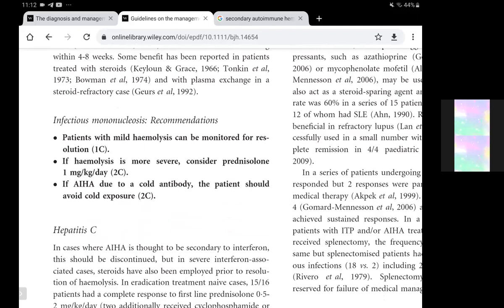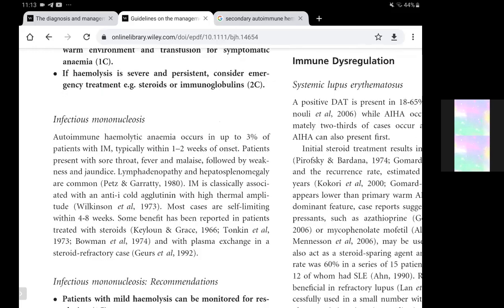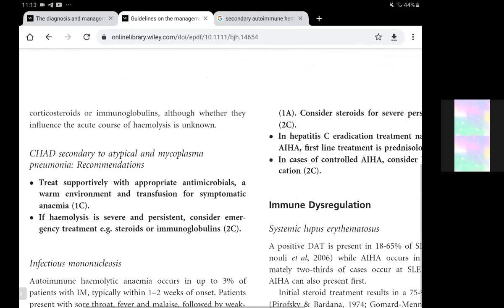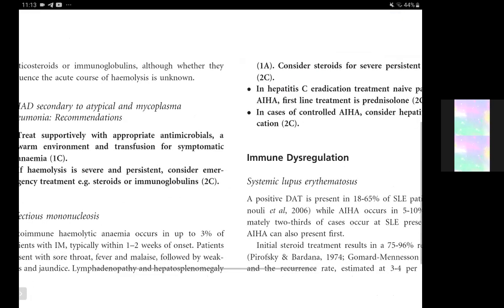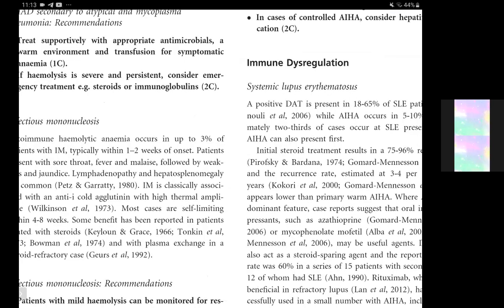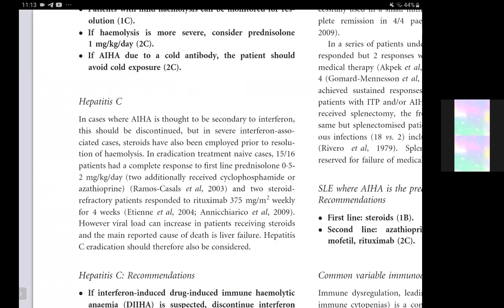This is another component that we have also dealt with in mycoplasma infection. In mycoplasma we also consider cold avoidance and warm surroundings, and transfusion may be given. Antibiotics are the first line. Then transfusion may be given if more severe, and if more severe and persistent, then prednisolone and IVIG are given.